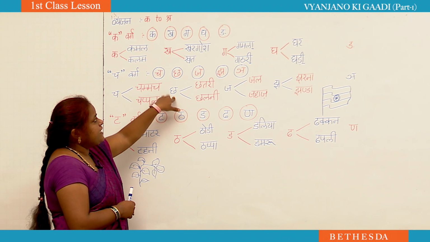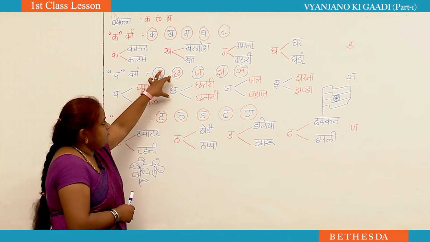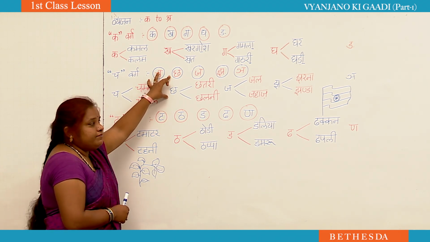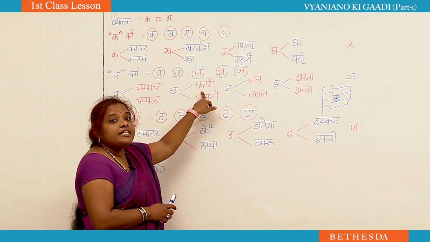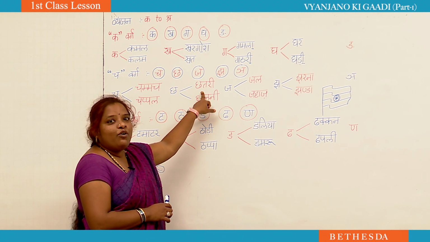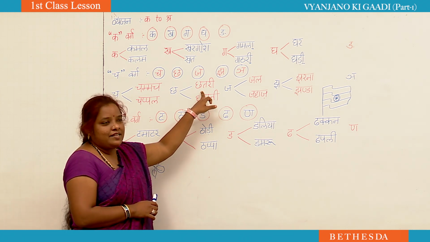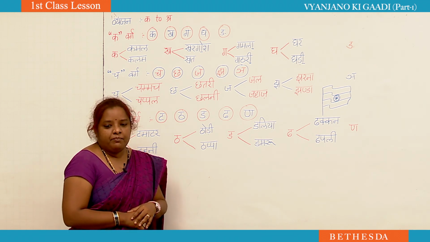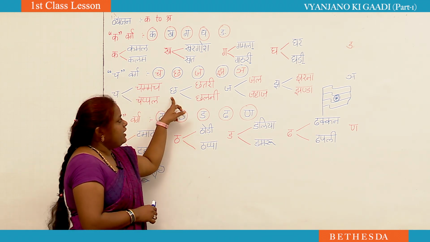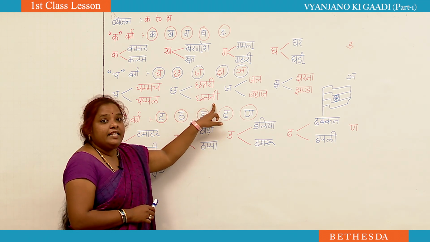Then here the next letter cha. So cha se chhatri. Chhatri means an umbrella. You know it because we already learnt it in the previous classes. And next one, cha se chalni.